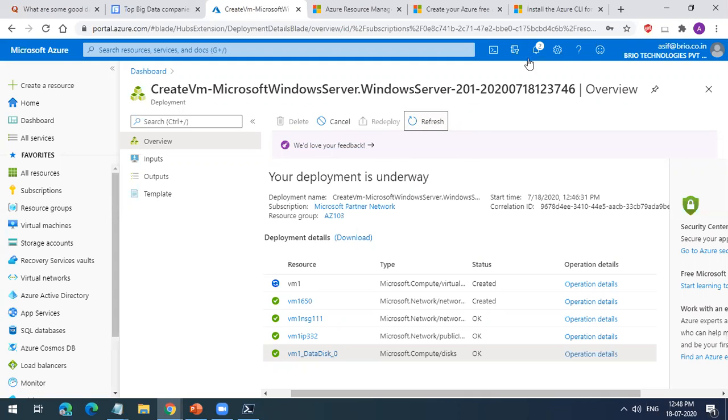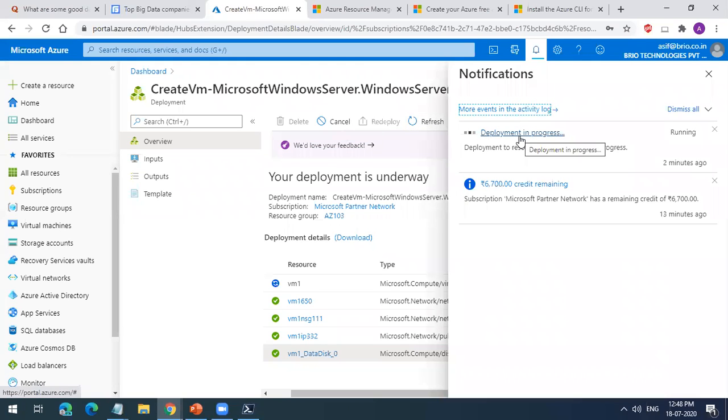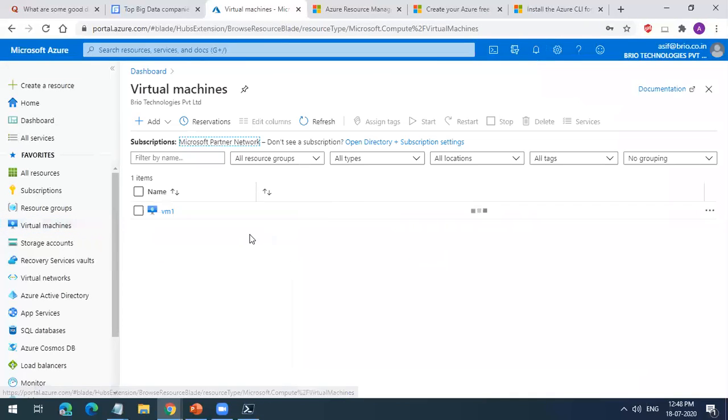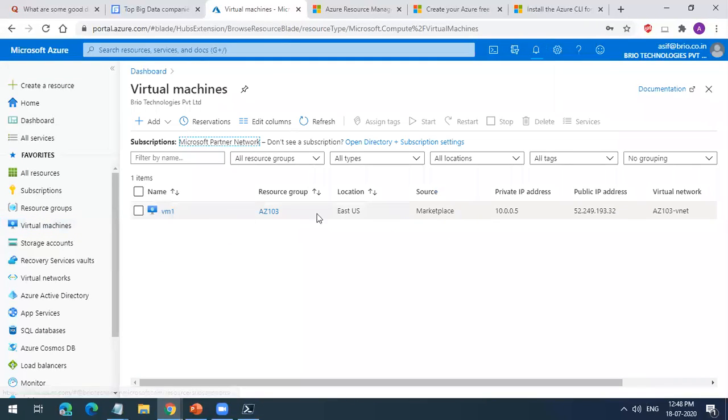So the resource deployment is going on. You can see the deployment is in process. The deployment to resource group AZ103 is in progress. It will take some time, like 5 to 10 minutes, to install that VM. Okay. So once the VM is there, you can see that VM created here. So it has created the VM.